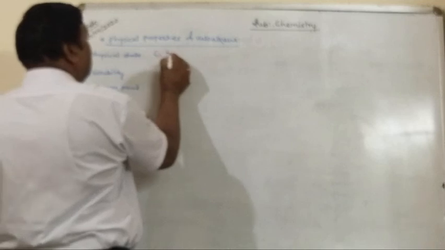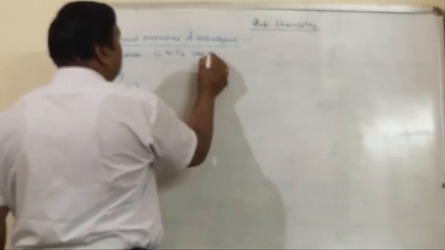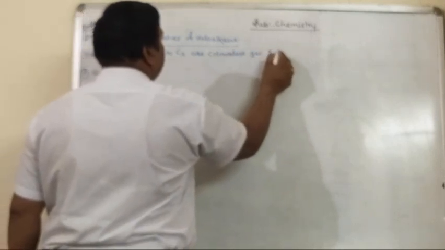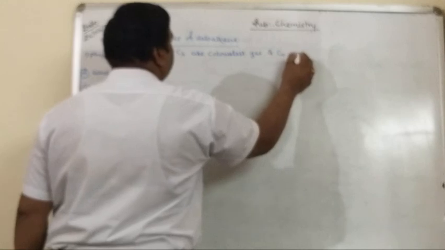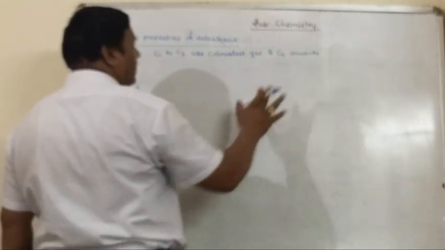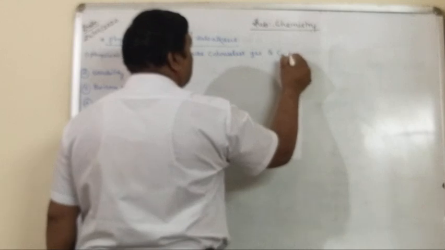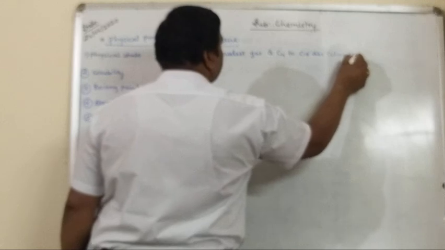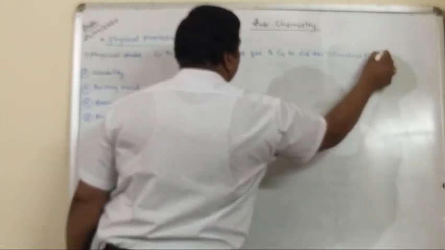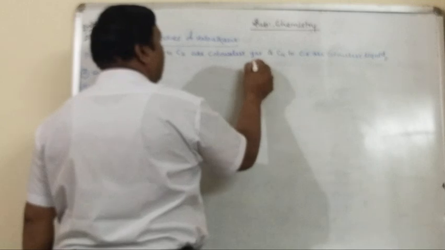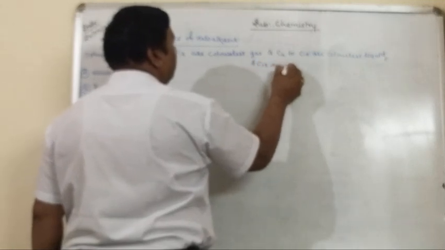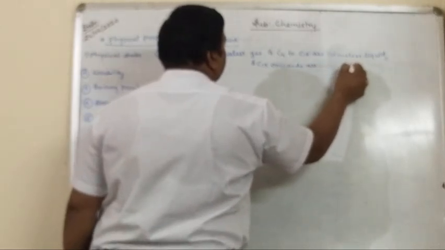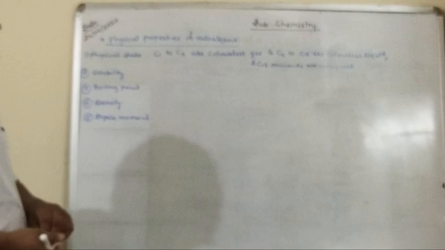So C1 to C3 are colorless gases, and C4 to C12 are colorless liquids, and C13 onwards are waxy solids. Okay, listen carefully.